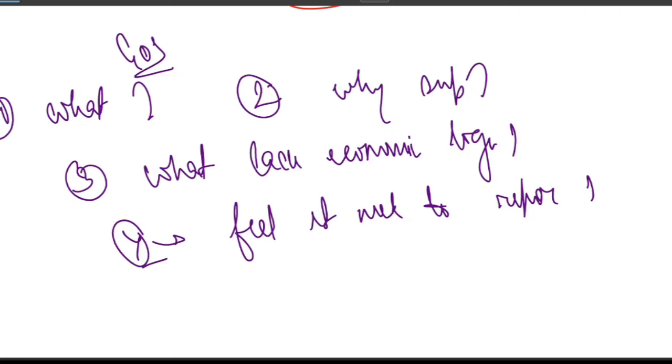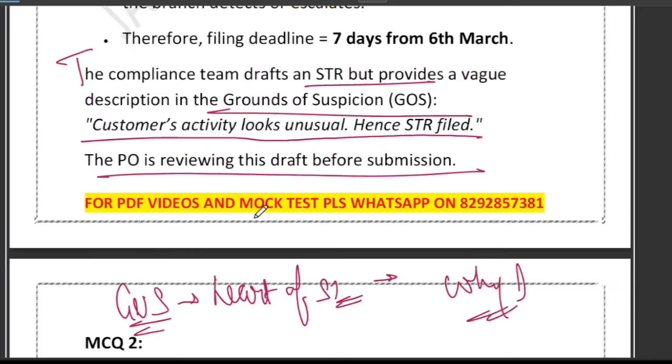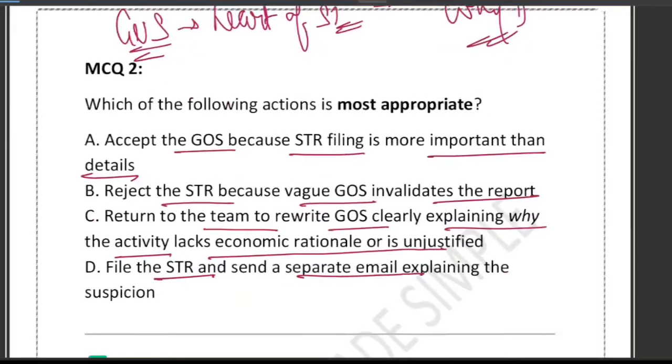So a line like, customer activity looks unusual, gives zero useful information. That's why the PO must send it back for rewriting. So what will the PO not accept? Option A says it will accept. Option B, reject the STR because vague GOS invalidates it. No. Option C is the perfect one: return to the team to rewrite GOS clearly. The PO must ensure clarity, completeness, a specific description, and economic or logical reasoning behind the suspicion.